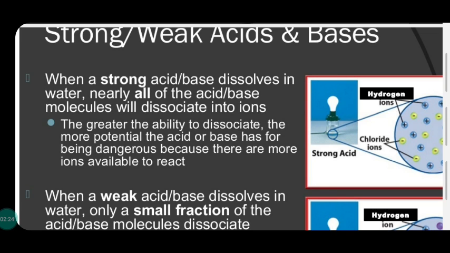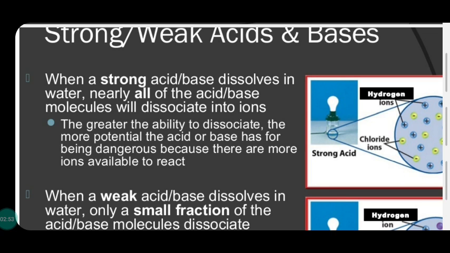Hydrochloric acid is a strong acid, nitric acid is a strong acid, sulfuric acid is a strong acid. On the other hand, the acid present in vinegar is acetic acid. It is a weak acid. When it dissolves in water, only partial ionization or partial dissociation takes place. It doesn't completely ionize.